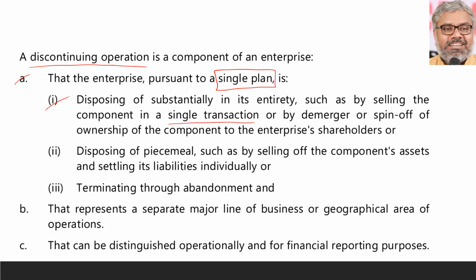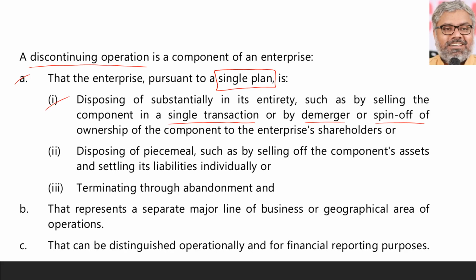There is an example. Or by way of demerger, or by way of spin-off of the ownership of the component to the enterprise's shareholders. Whatever the case may be, whether it is selling to outsiders or segregating one portion of an entity into a separate new legal entity in the form of demerger or spin-off, whereby the ownership of that component of the business has been passed on to the shareholders, even then we can call it a discontinuing operation of this particular enterprise.